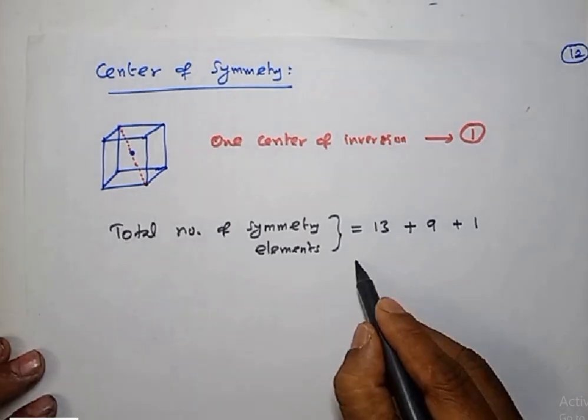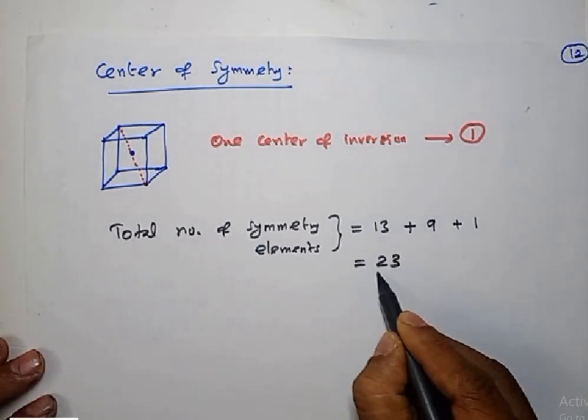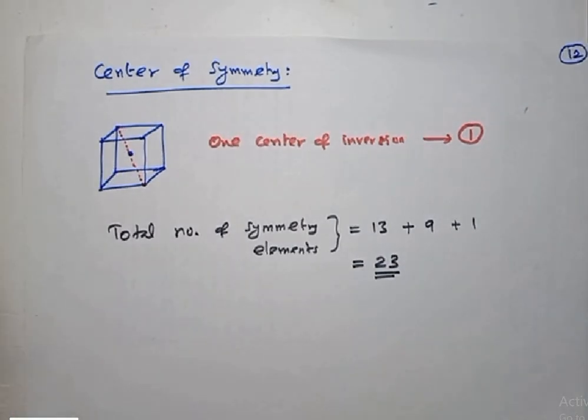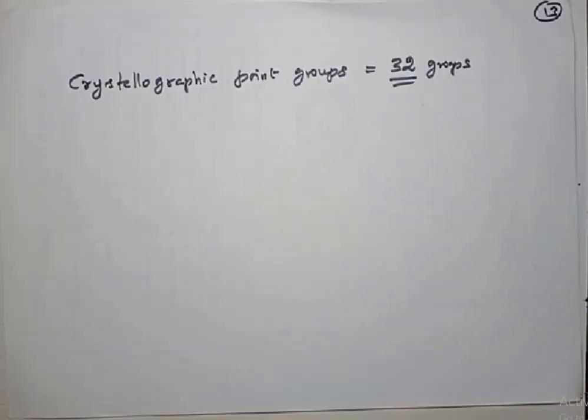Therefore, a cube has 23 symmetry elements in total. Okay, take down. By combining these symmetry elements for different shapes, theoretically we can get 32 different groups. These are all called crystallographic point groups.